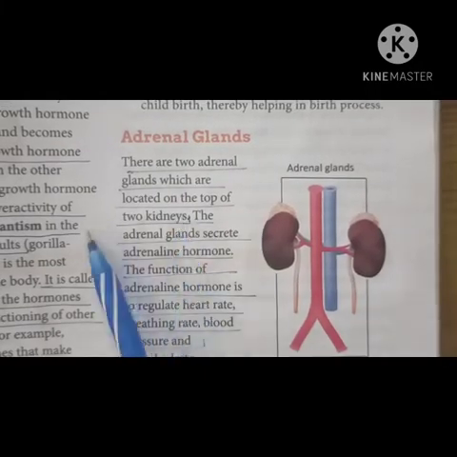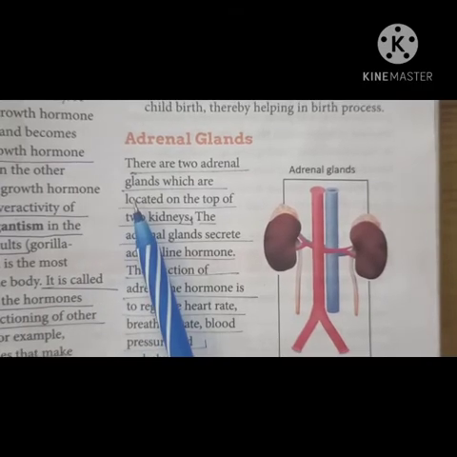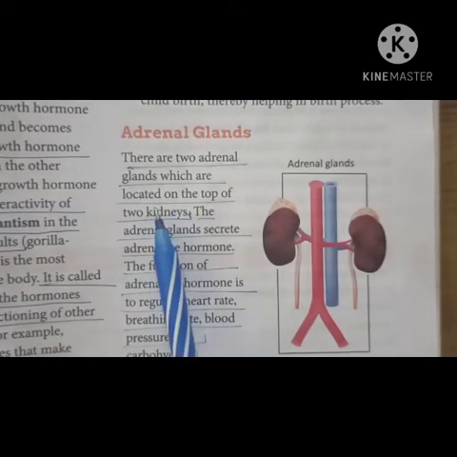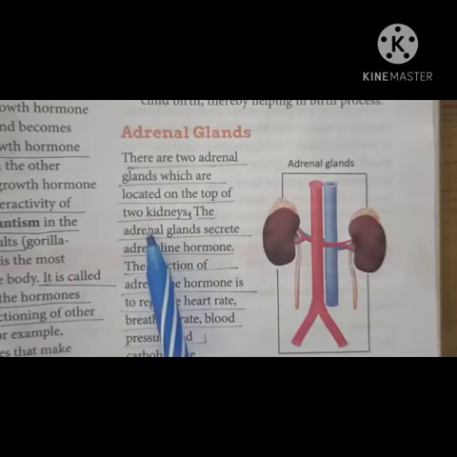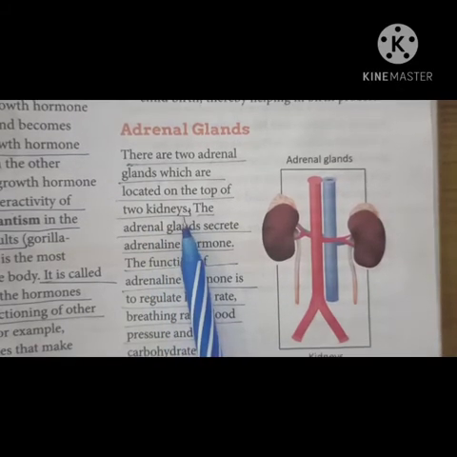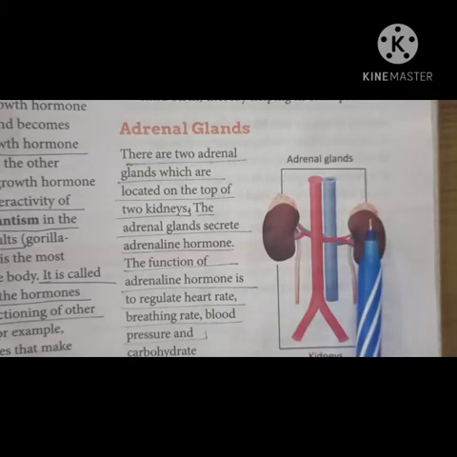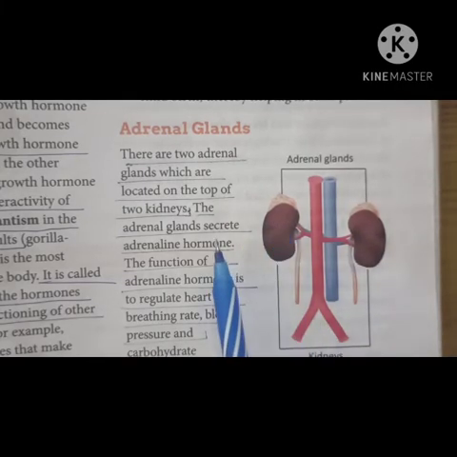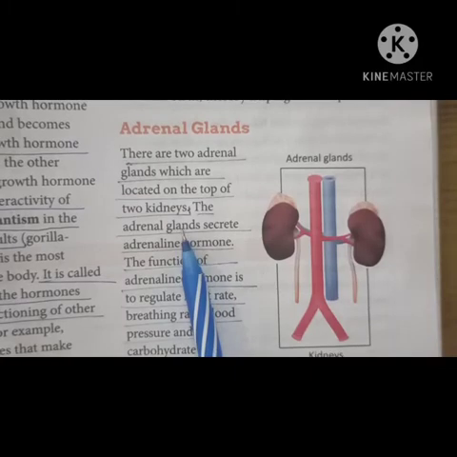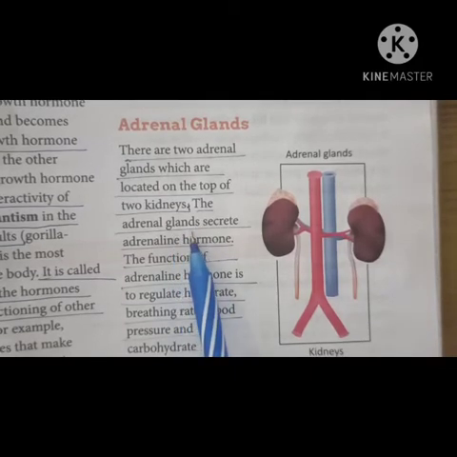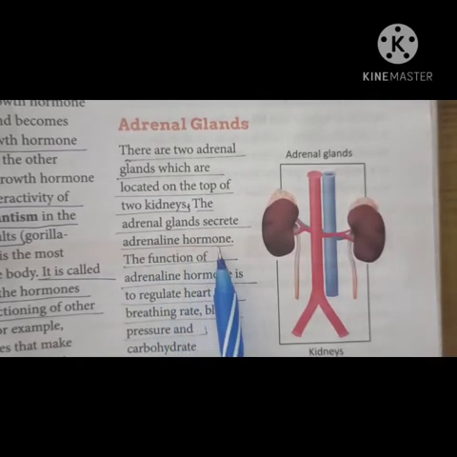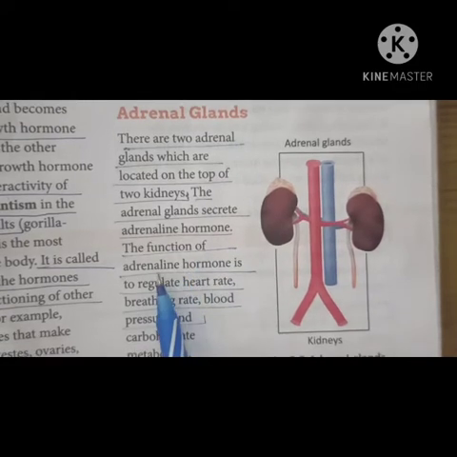Next is your adrenal gland. There are two adrenal glands, which are located on the top of the two kidneys. The hormone secreted by the adrenal gland is adrenaline hormone. What is the function of adrenaline hormone?